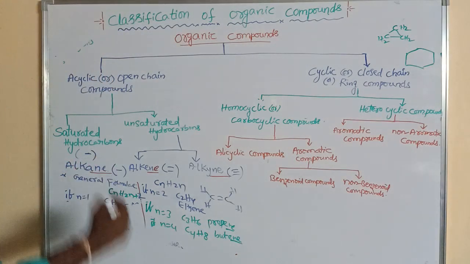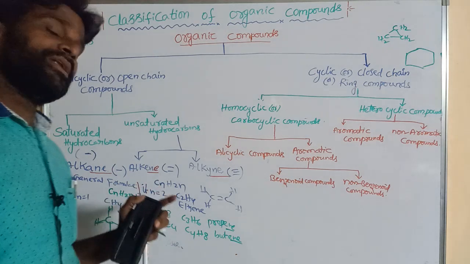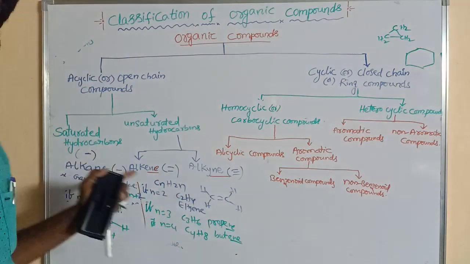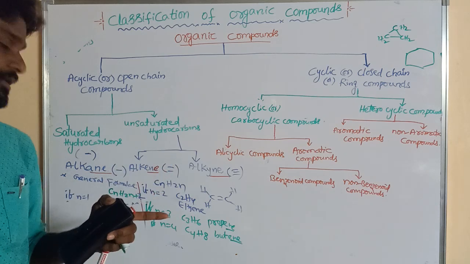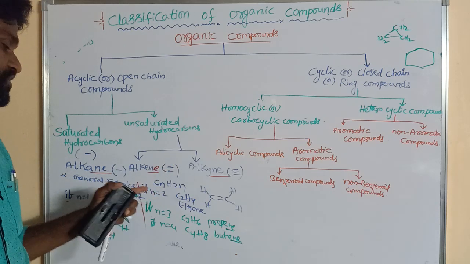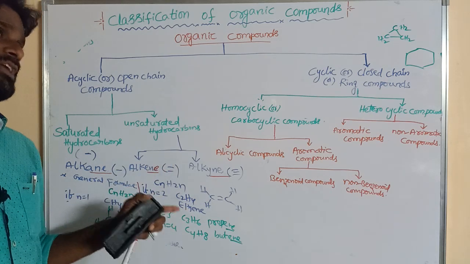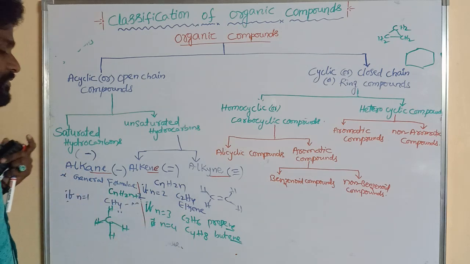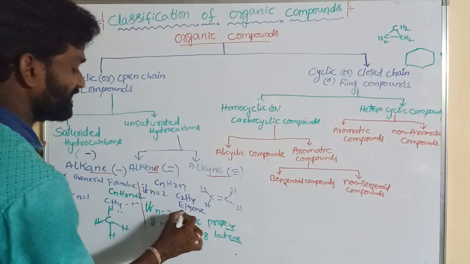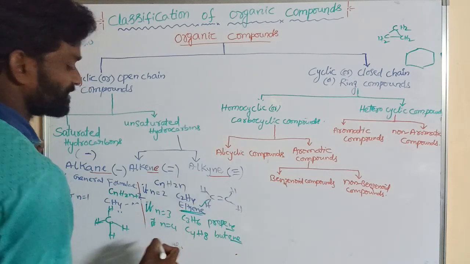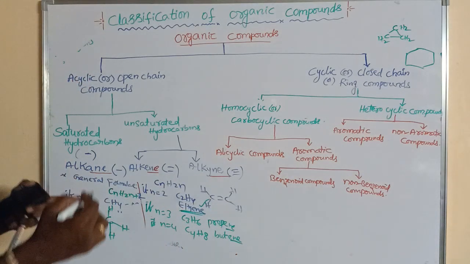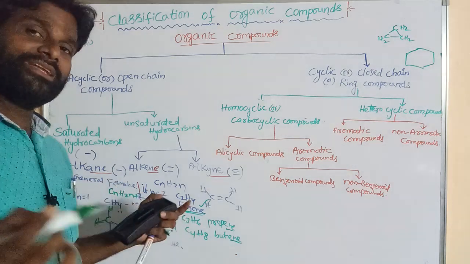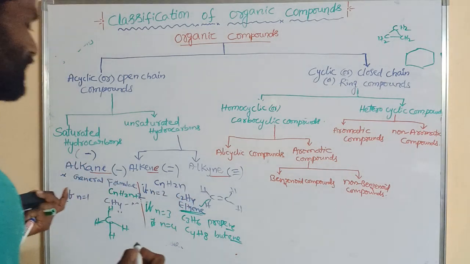So that is alkene. What is its formula? CnH2n. It contains a double bond. If n is equal to 2, that is ethene. If n is equal to 1, that cannot exist. So what is the least alkene? Ethene is the least alkene. This is very important. What is the least alkene? Ethene.